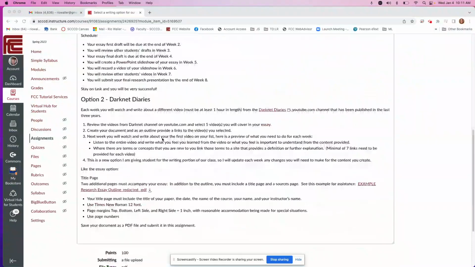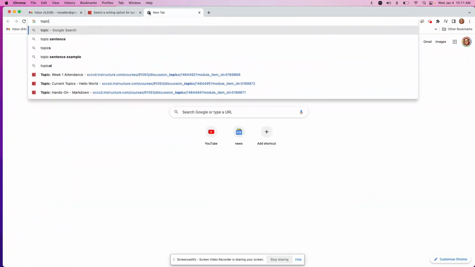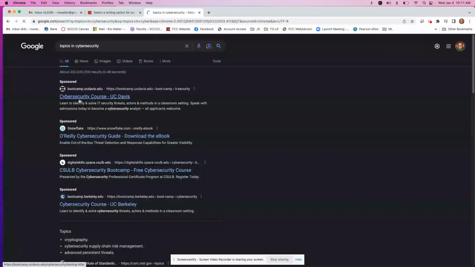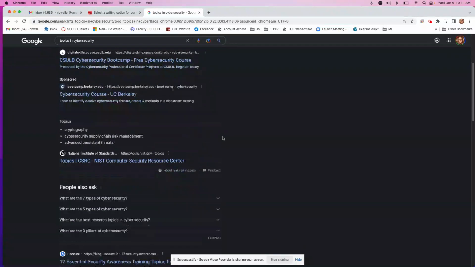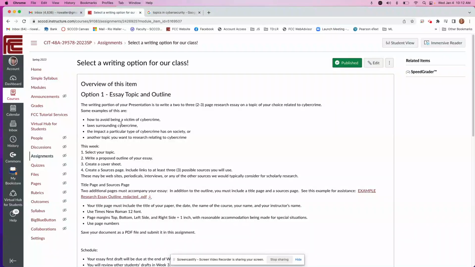So, option one is to select a topic related to cybersecurity. Now, I've just listed three here, but don't limit yourself to these. You could do a quick search for topics in cybersecurity, and I would look past the links that were sponsored. That's a very good thing to know how to do. So, security awareness topics, there you go. Some of the most important are passwords, malware, privacy, data breaches, right? So you could go beyond this. This is just a short list.